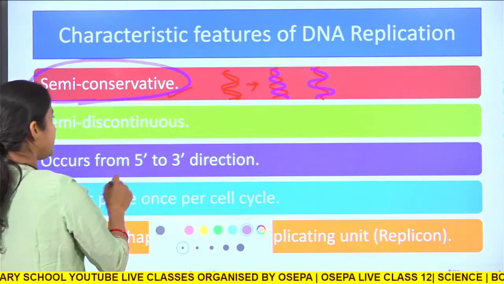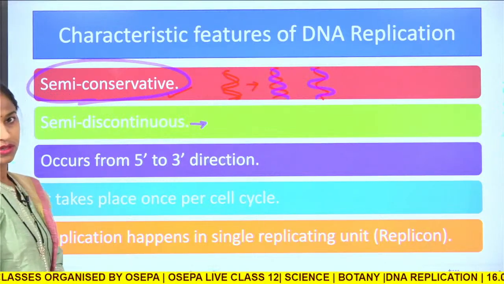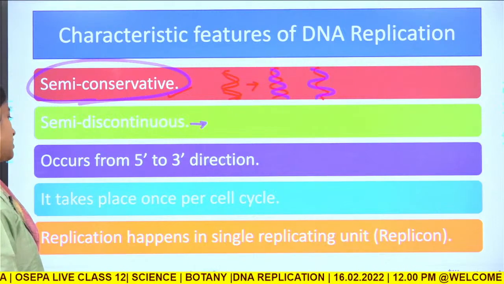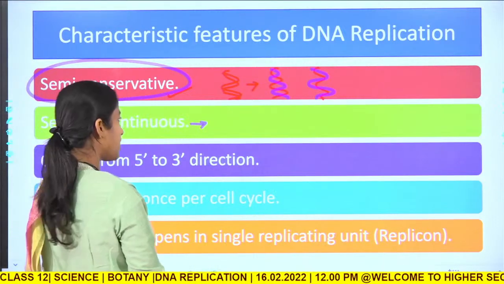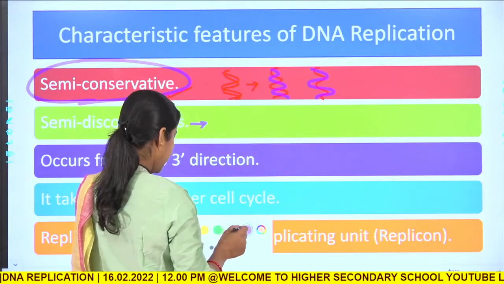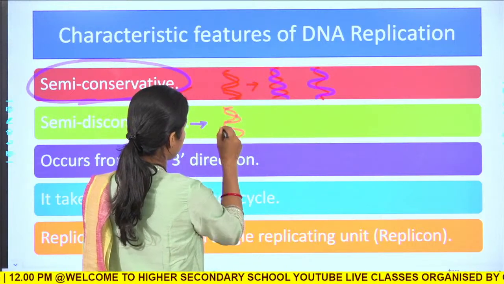Okay. Now, next is that it is semi-discontinuous. So, what do you mean by semi-discontinuous? Here, out of the two strands, let us suppose we have these two strands.